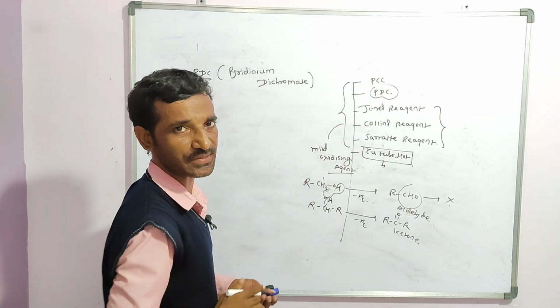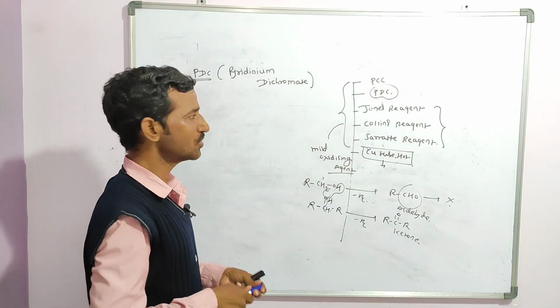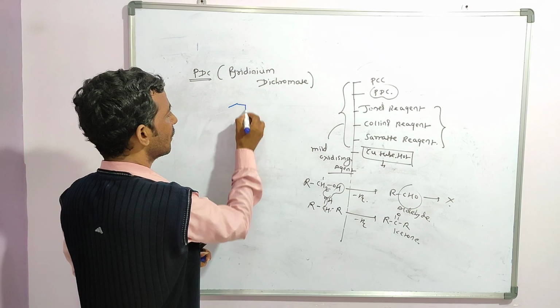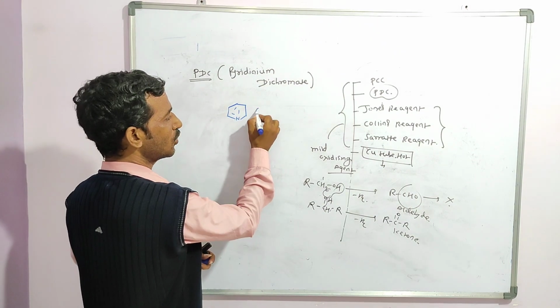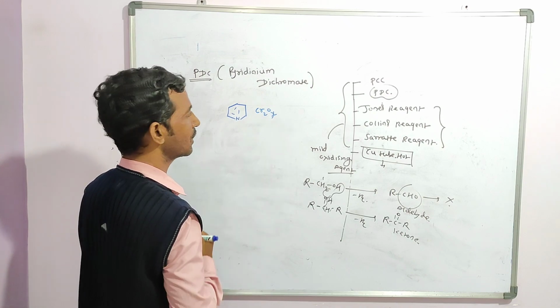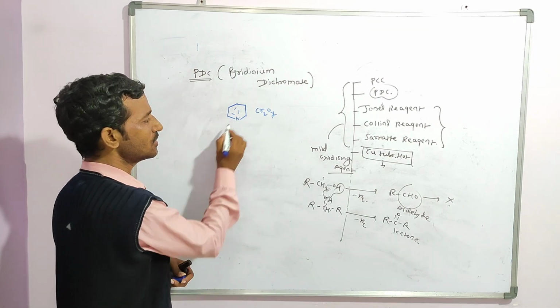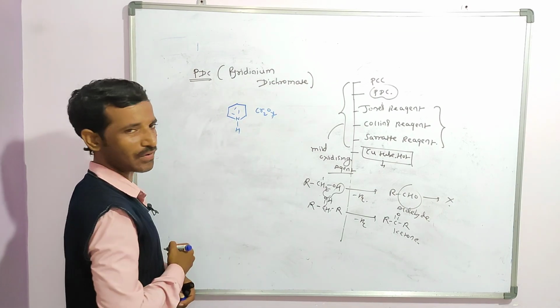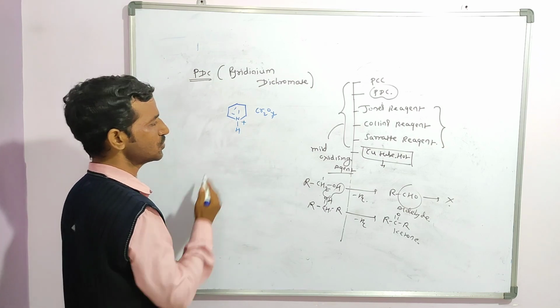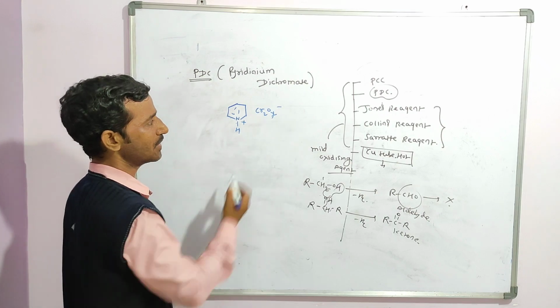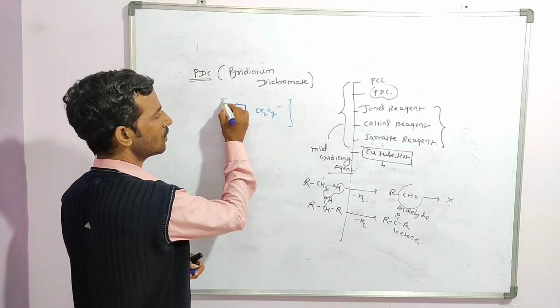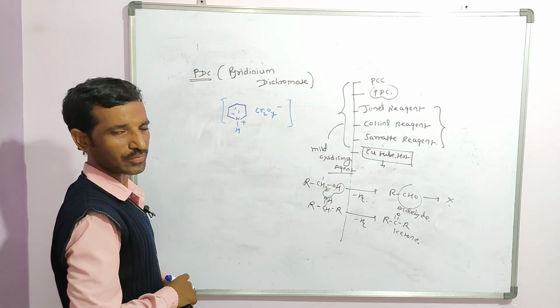If I show the structure, pyridinium dichromate, Cr2O7, you should show one hydrogen carrying a positive charge because nitrogen has 4 bonds, and here you get a 1 minus. This is the structure of pyridinium dichromate.